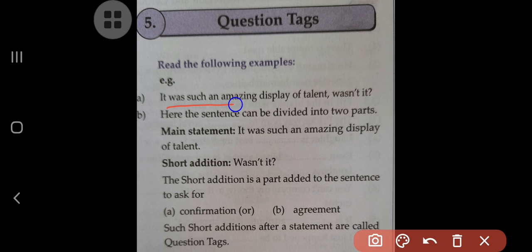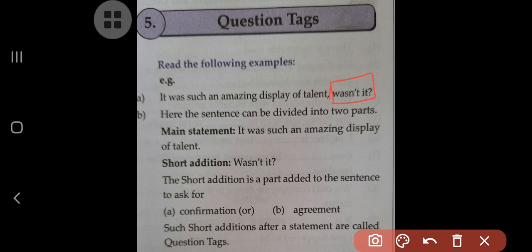It was such an amazing display of talent, right? Look at now. This is the statement, but look at now. After the comma, I have used wasn't it, and after that one, a question mark is there. So when we are adding these couple of words after the statement in order to make the confirmation of the given statement, that is known as a tag. So in this way the tag is added there.